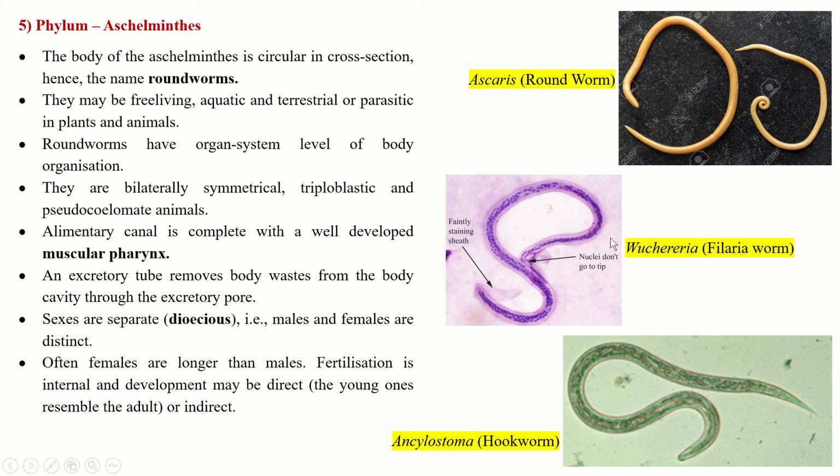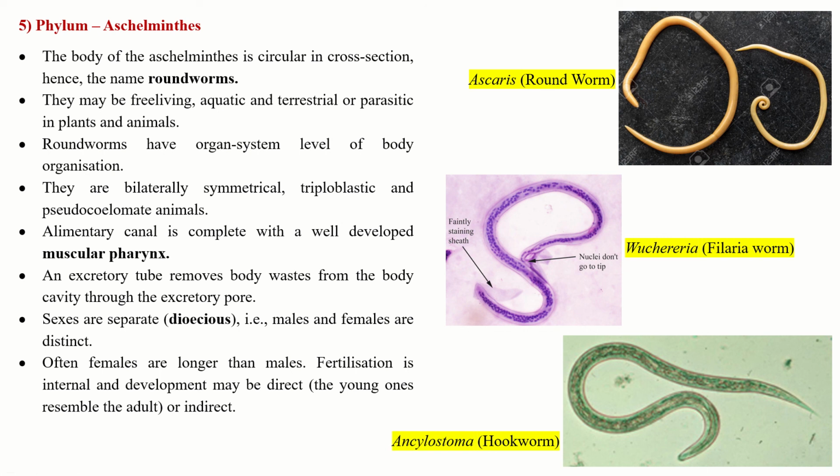Okay. Now these are some examples of Aschelminthes such as Ascaris, Wuchereria, and Ancylostoma, that is called the hookworm. This is called the filaria worm, Wuchereria, and these are the Ascaris, commonly known as the roundworms.